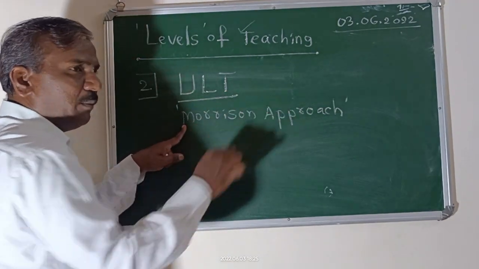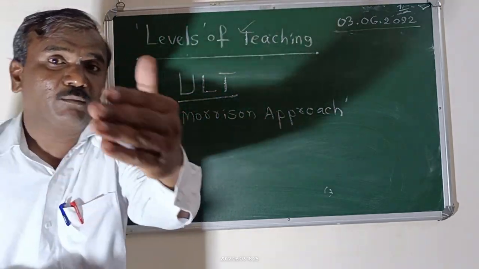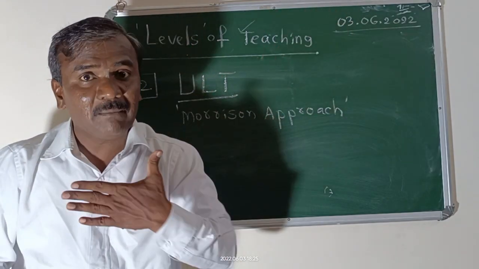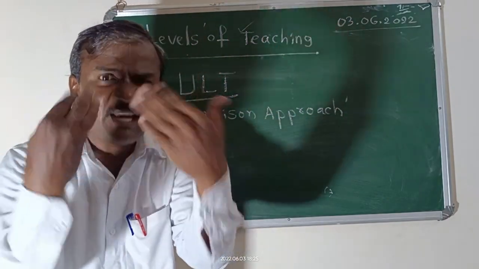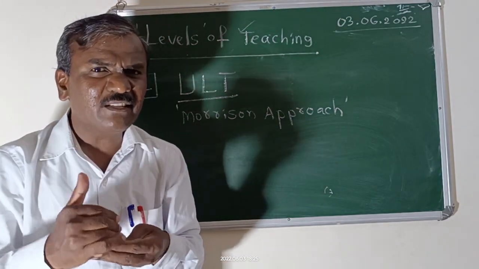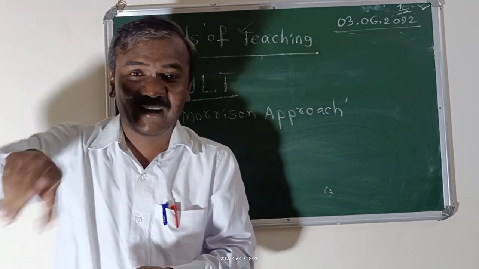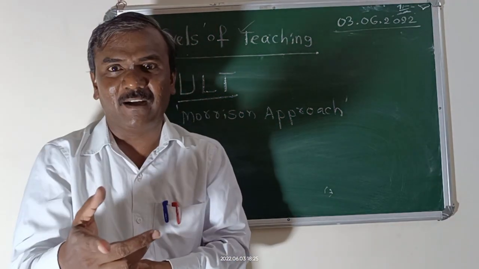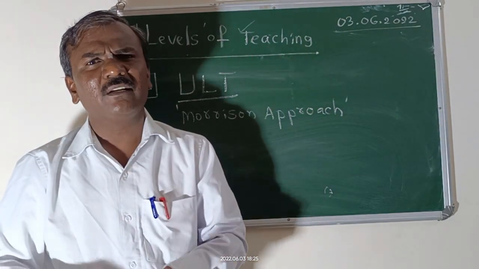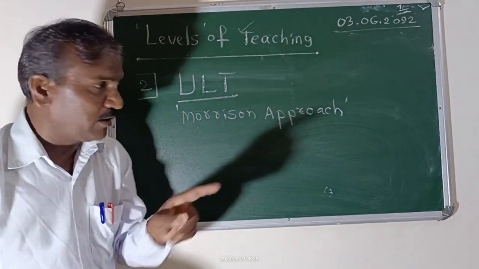So, Morrison approach. Everybody's approach is different. Someone is telling that NET SET is very hard. It is his approach. But I am telling you, this is very easy. This is a very common paper. Read it, write it, pass it. That is why I wandered the entire India in a very short time. I understand the concept, I passed it. What is new in it? Approach. Your attitude toward the concept.